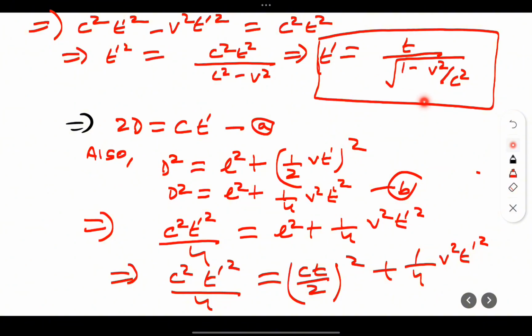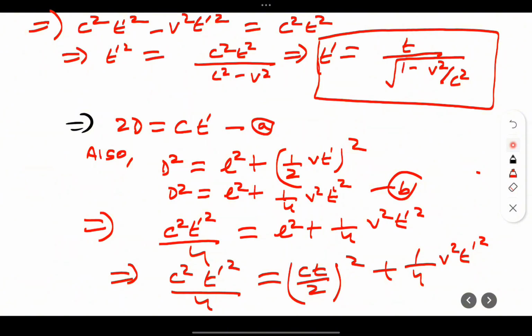Clearly you can see here t divided by something less than 1 is always greater than t, so t dash will be more. This t dash is the time that is observed by the observer in the rest frame. Okay, the observer in the rest frame, what you will see is the time taken by that moving object is more, means for a moving object time is moving slower.